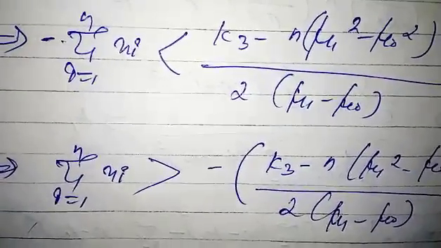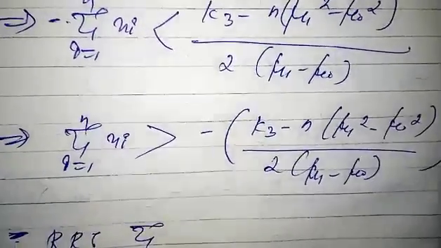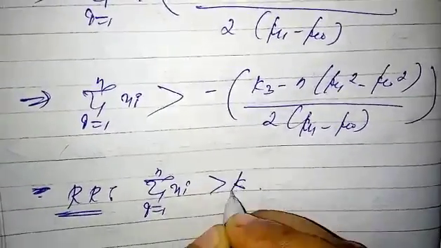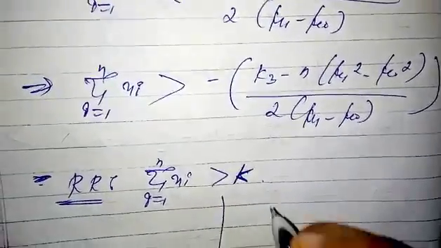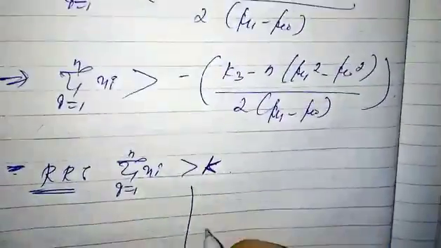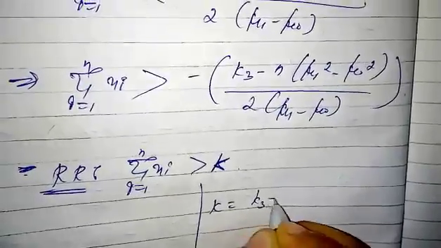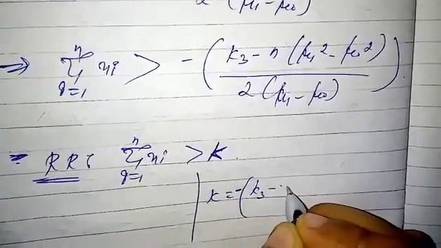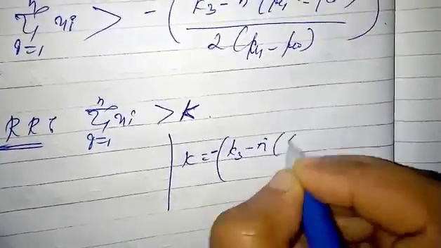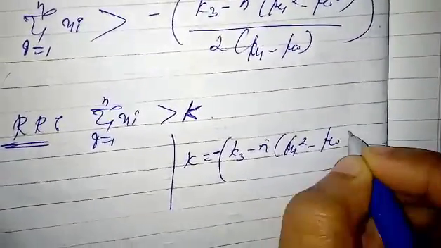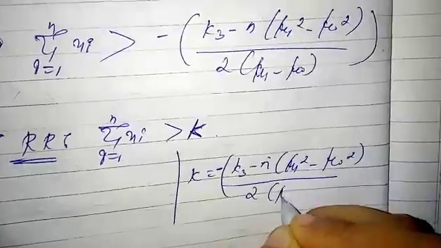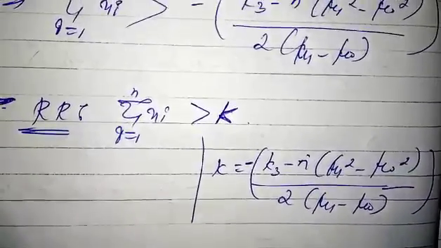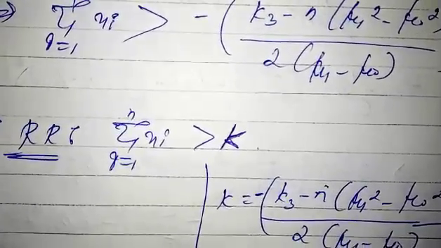Okay, so this is the rejection region. That is, the rejection region is summation i = 1 to n xi greater than k. Then what is the value of k here? K means this value, right? That is k equals k3 minus n into mu 1 square minus mu naught square divided by 2 into mu 1 minus mu naught.